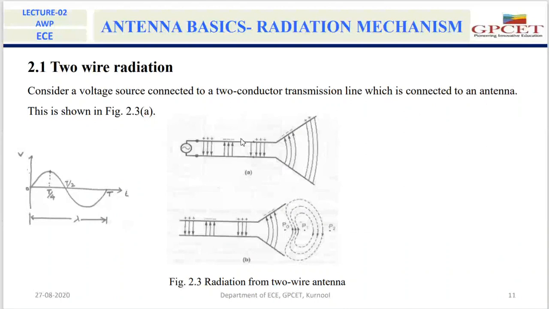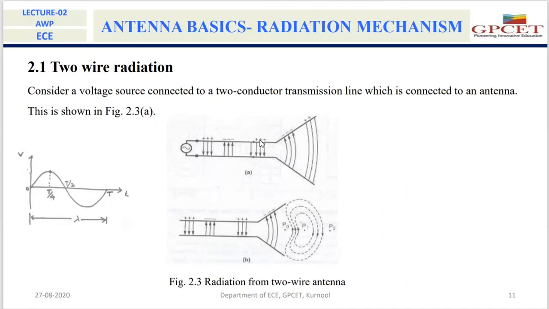That voltage is a sinusoidal voltage. When we apply the sinusoidal voltage at the input side, this applied voltage will create the electric field inside the transmission lines.